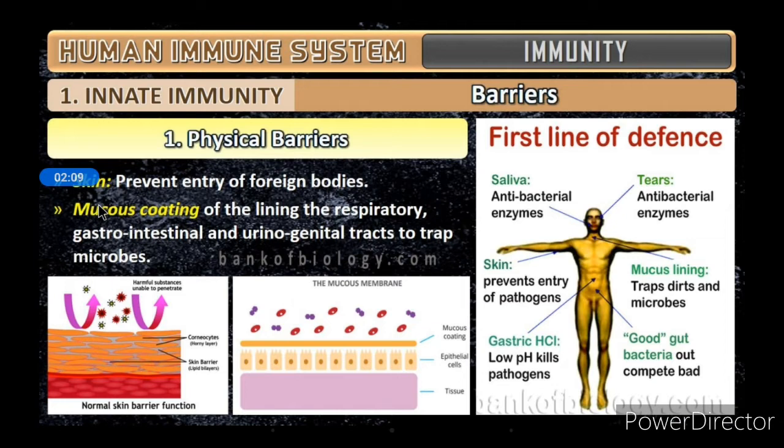Yes, the skin prevents the entry of foreign bodies. And next is the mucus coating, in the lining of our respiratory system, gastrointestinal region and urinogenital tracts, to trap microbes. So this mucus coating and skin will act as a physical barrier to prevent the entry of foreign bodies.